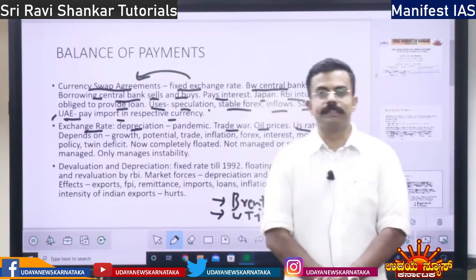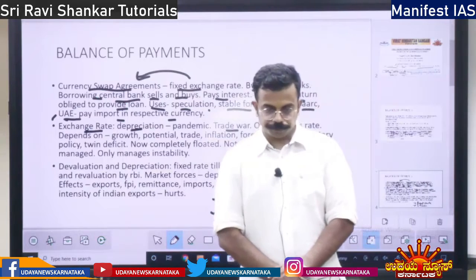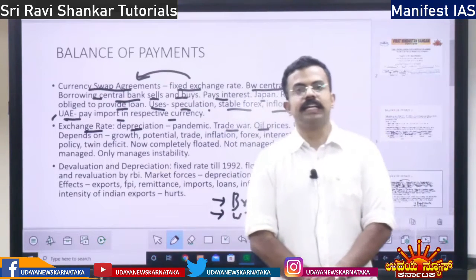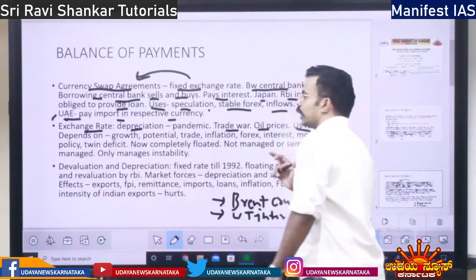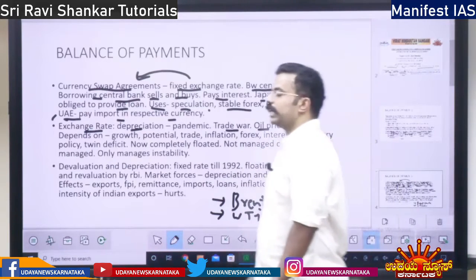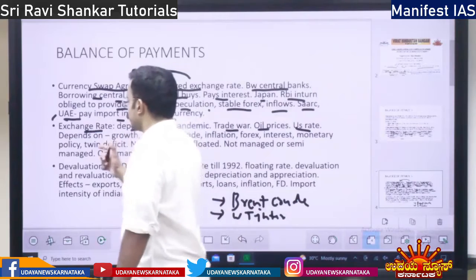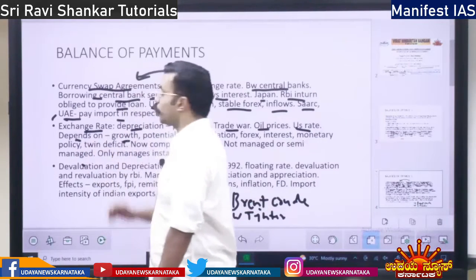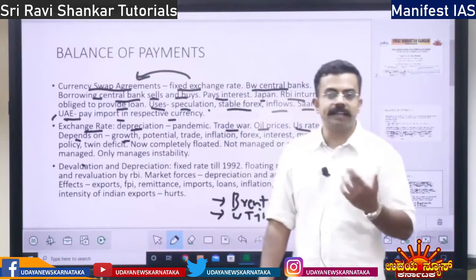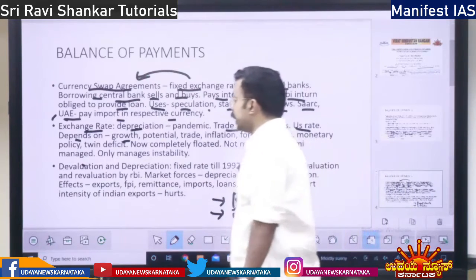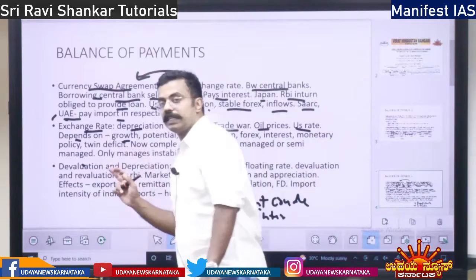Later on, the US increased the interest rate, because of which the currency exchange rate is hampered. Apart from that, exchange rate depends on growth of the economy. If the economy is growing well, then the exchange rate will appreciate. It is not going to depreciate, it is going to appreciate.